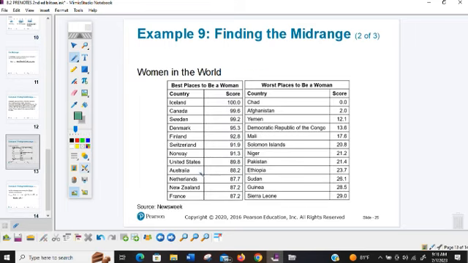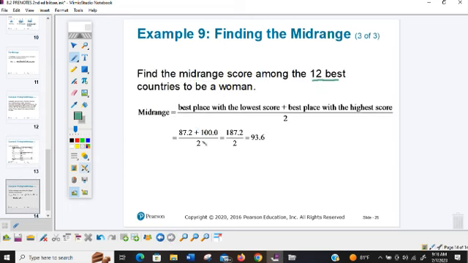So we are going to take the lowest one we see plus the highest one we see and divide it by 2. So we do 87.2 plus 100. That gives us 187.2. Then you divide by 2. And for this one, our mid-range would be 93.6.